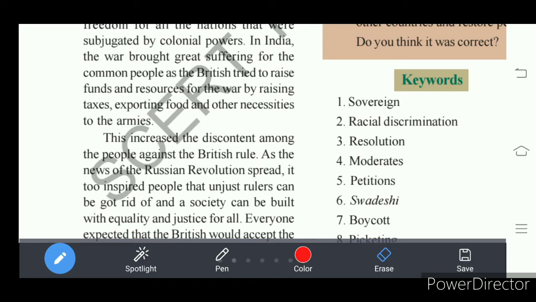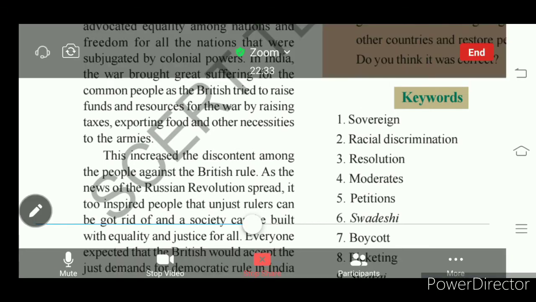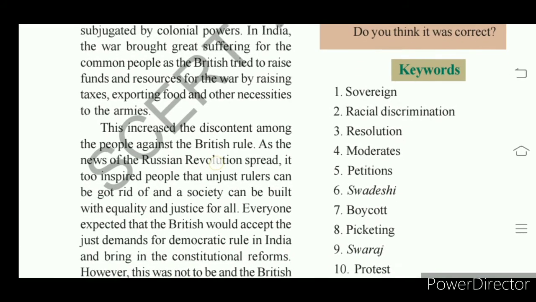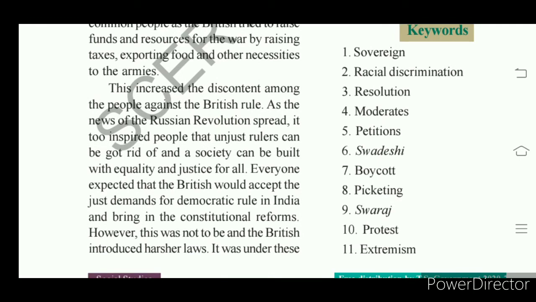The success of the Russian Revolution spread to India and inspired the Indian people. How the Russian people got freedom from the czar's rule made Indian people believe that they could also get freedom from the Britishers.